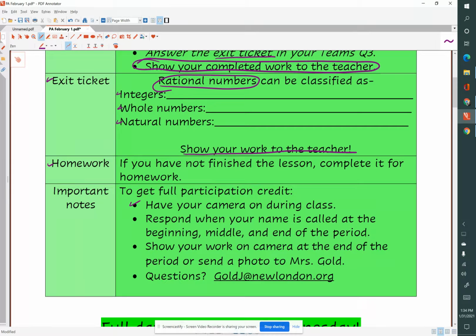Let's make sure our cameras are on, that you respond when your name is called at the beginning, middle, and end of the period, and that you show me your work. And if you have any questions, feel free to email me.